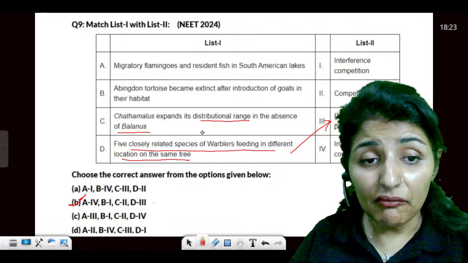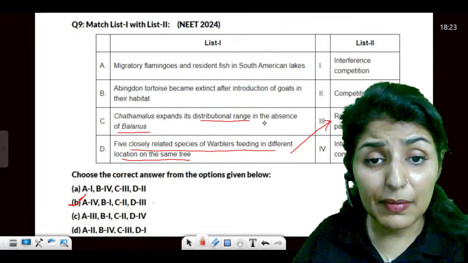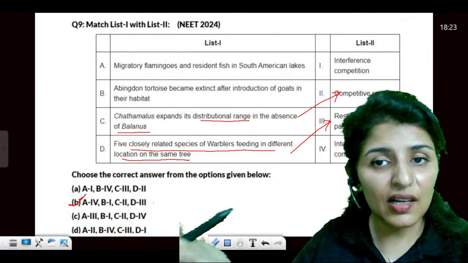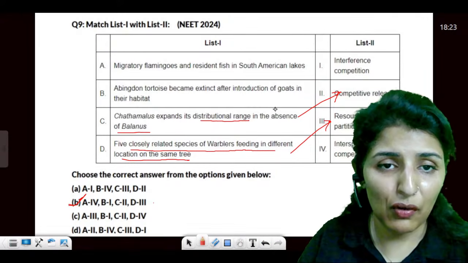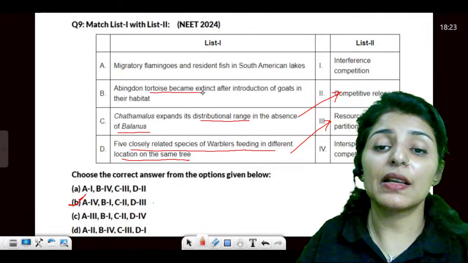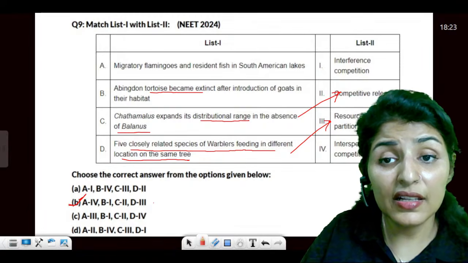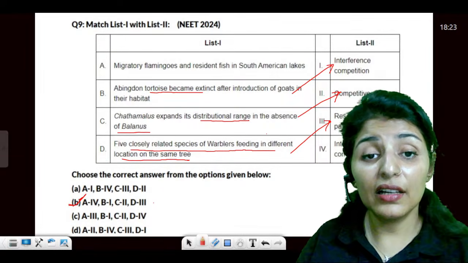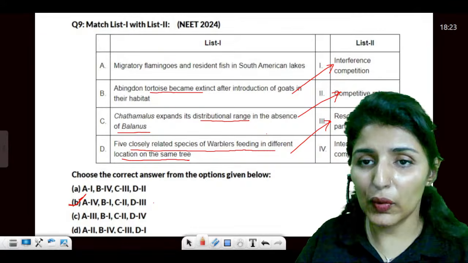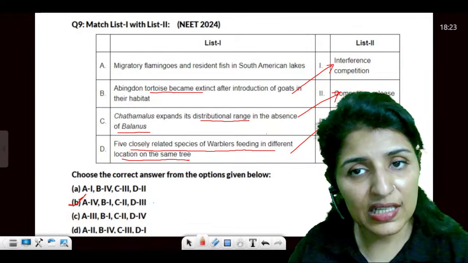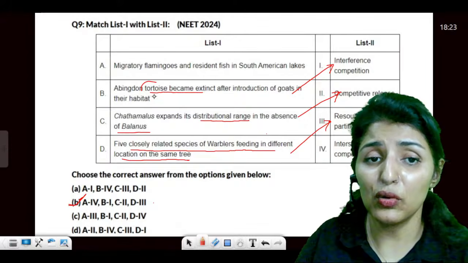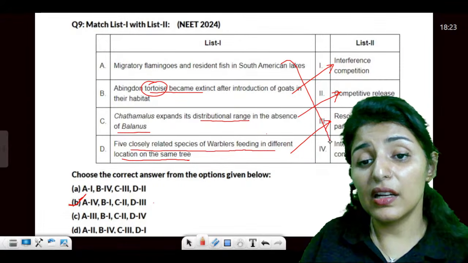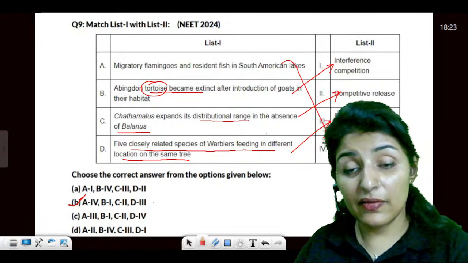And then Chthamalus expanding in the absence of Balanus. This is called competitive release. So when the competition is released, you outperform. And then abundant tortoise became extinct. This is known as interference competition. So basically, goats were interfering in the grazing of tortoise because goats had higher grazing efficiency as compared to tortoise. And then migratory flamingos and resident fishes, they represent interspecific competition.